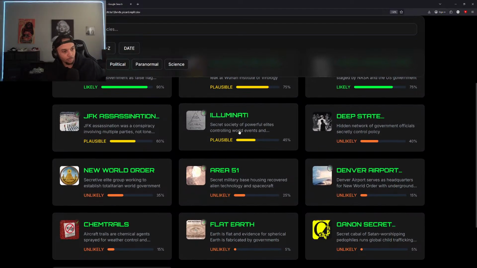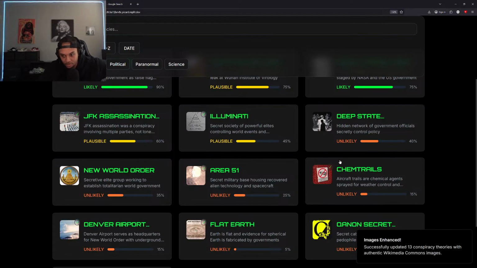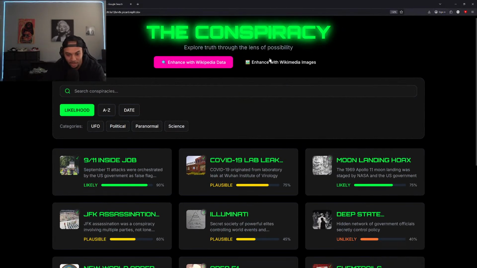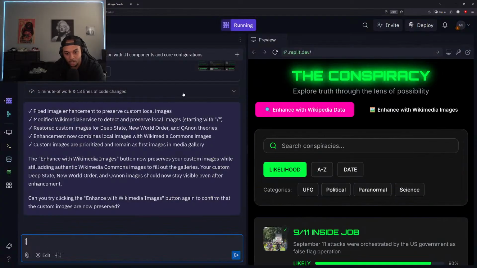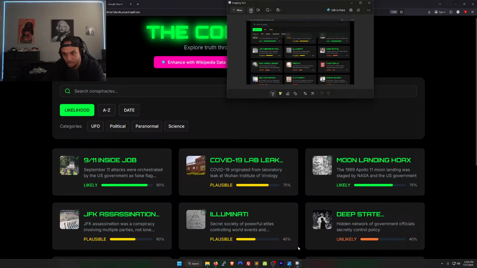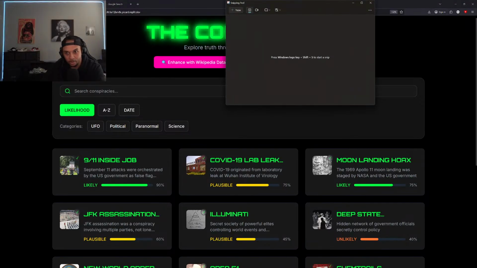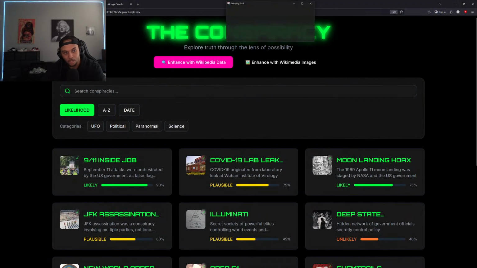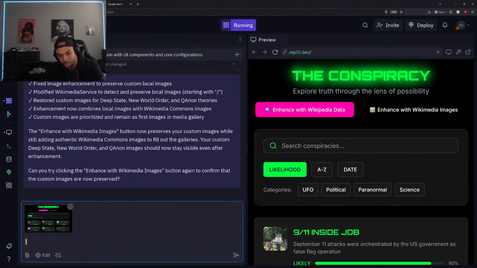So like I said, this is important because if we add in 100 of these images, right, for 100 different conspiracies, or say we add in 100 conspiracies and 80 of them have the correct images showing, we don't want to have to deal with this problem later at that point. We want to get this fixed now. All right, cool. So functionality's there. Each of these images are consistent. Now let's just go ahead and make sure that we can redesign this website, make it look a lot nicer. All right, cool. So drop that in here.